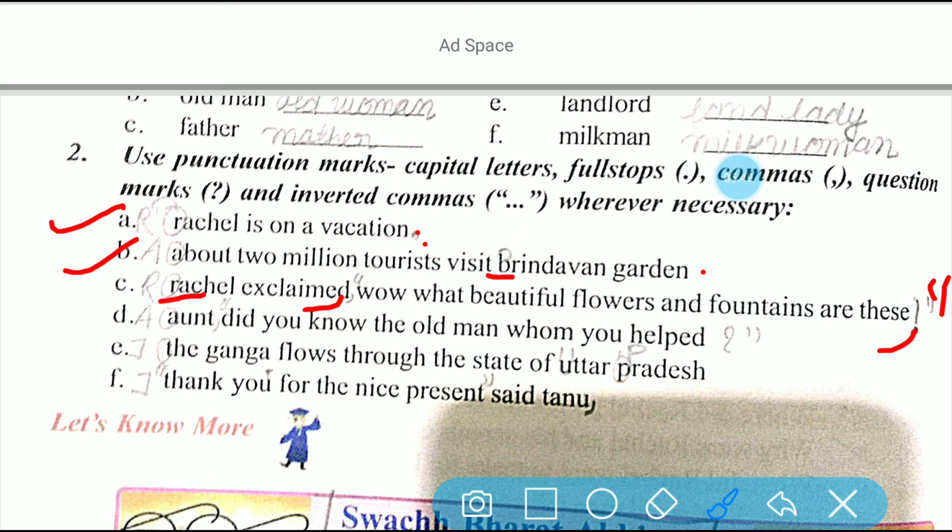So this was all about the remaining exercise of lesson 6, A Good Citizen. So you are requested to complete this work today only.